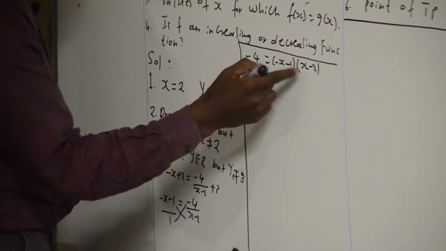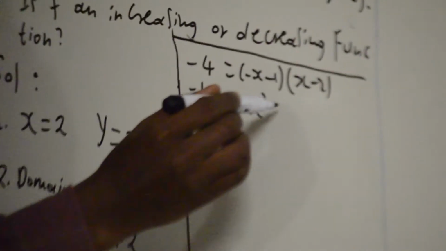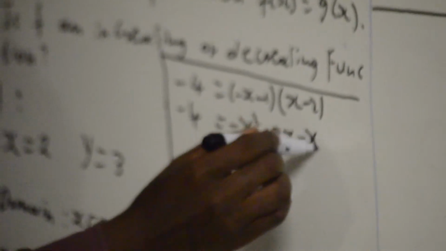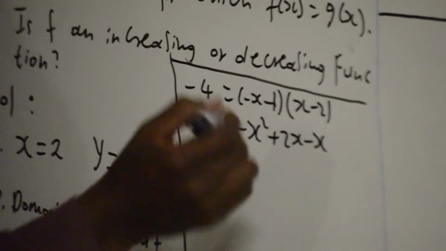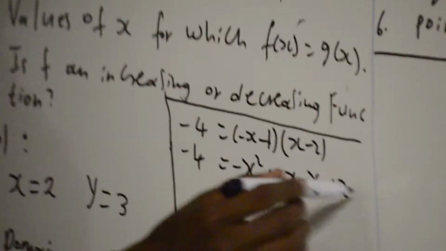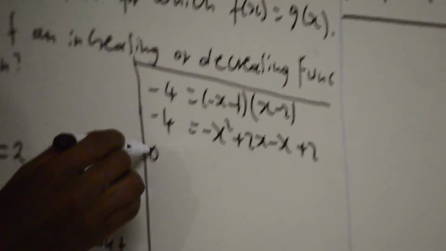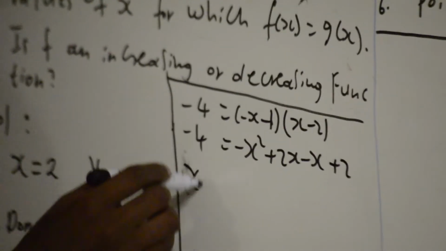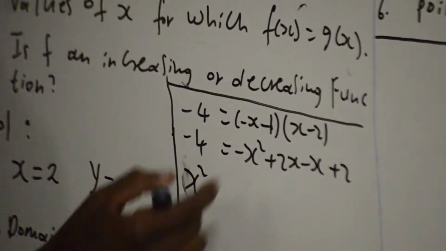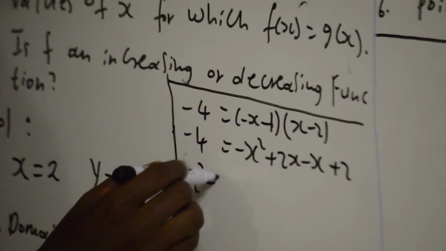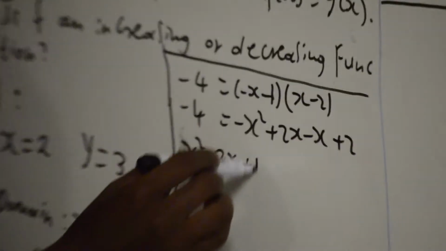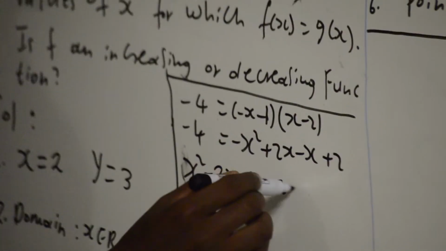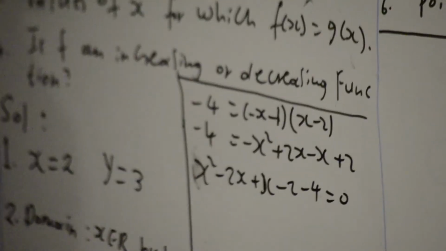We'll have minus x squared plus 2x minus x plus 2, so this will be 0. Okay, let me take this one. So I'll have x squared, which is positive, minus 2x plus 1, x minus 2 minus 4 equal to 0.